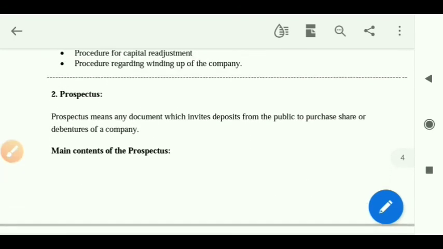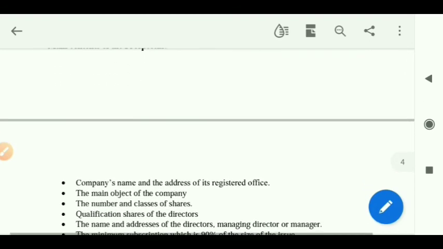So by seeing this prospectus, the public will understand that this is the company, this is its registered office, what the objective of the company is, what different types of shares it has, and what the names and addresses of the directors or managing directors are, right? It's something like your school diary, isn't it? Your school diary has all those details.